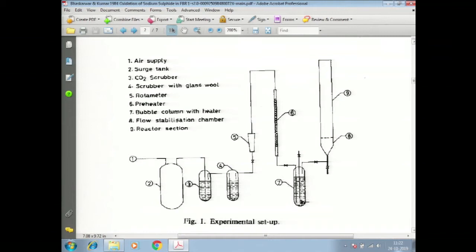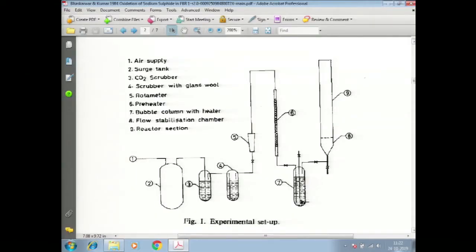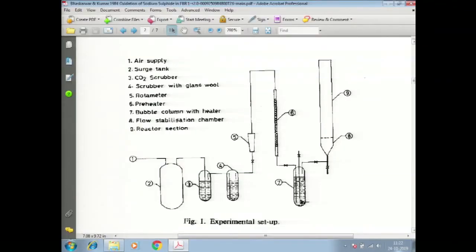nor at ambient humidity, because air at ambient conditions, when sparged through liquid over here, will tend to cool it down if the temperature is ambient temperature and inside temperature is 75 degrees centigrade, and if the humidity is ambient humidity. And even if we raise the temperature of air to 75 degrees centigrade, the humidity will be farther away from saturation. So we may have potentially evaporation of water from the solution.